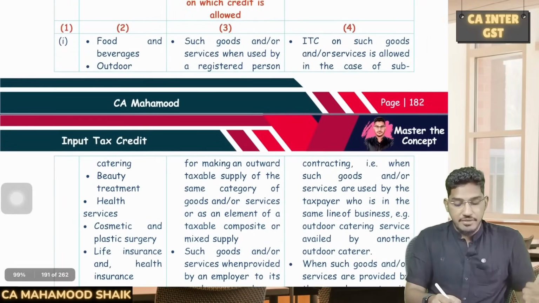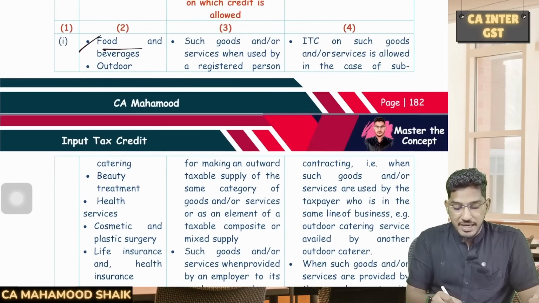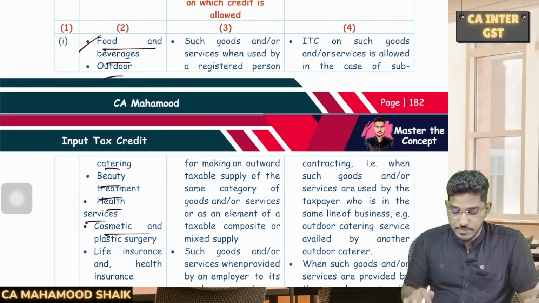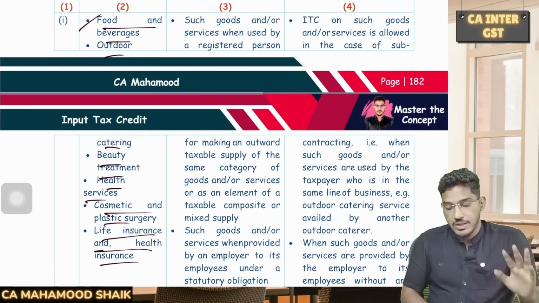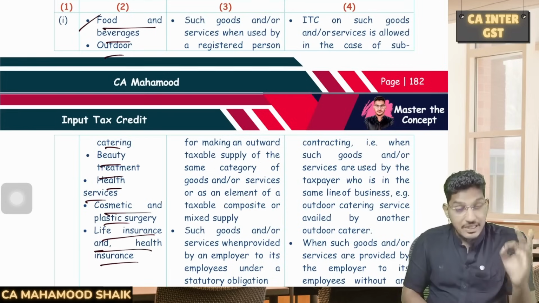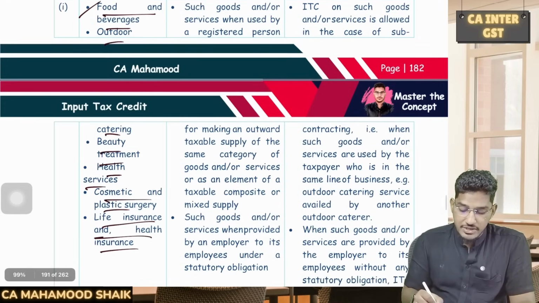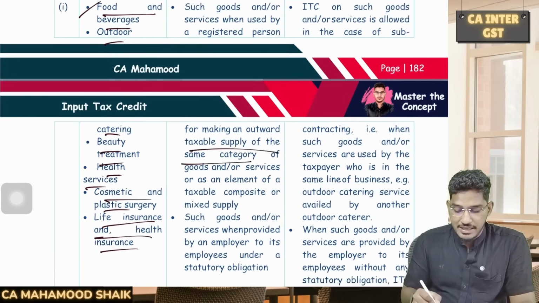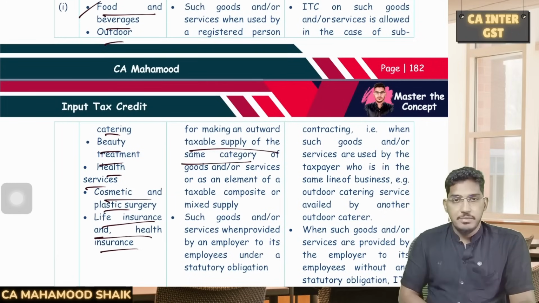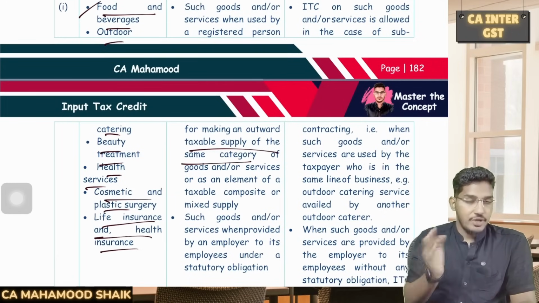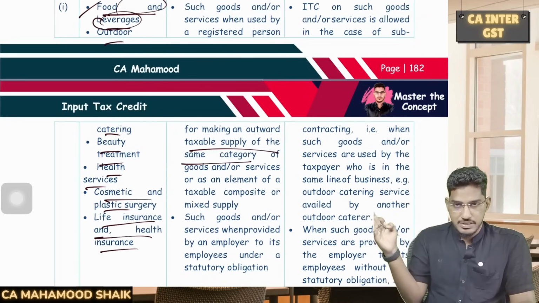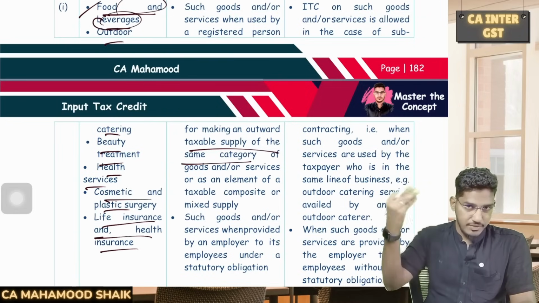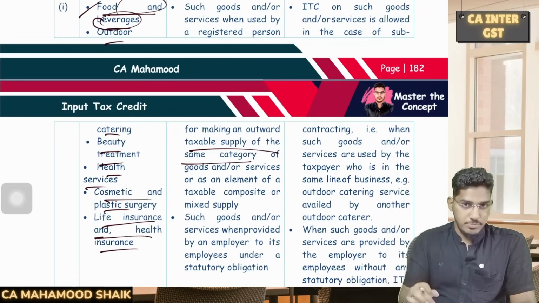So if any entity, if a recipient, if a registered person is buying any food and beverages, outdoor catering, beauty treatment, health services, cosmetic and plastic surgery, life insurance and health insurance services, on all that ITC is blocked, except when you are also engaged in making the same supply, either as an individual supply or as a component of a mixed or composite supply. So basically, if you are into the same line of business, if you are availing these services and you are using it for the same business or as a part of a composite supply of another supply, then you can enjoy input tax credit.